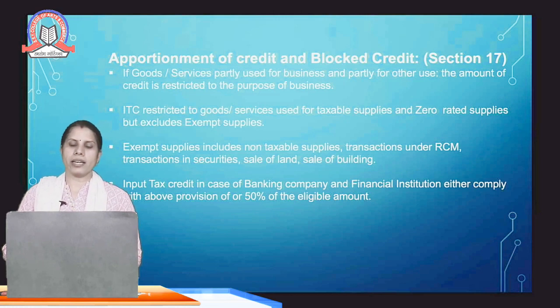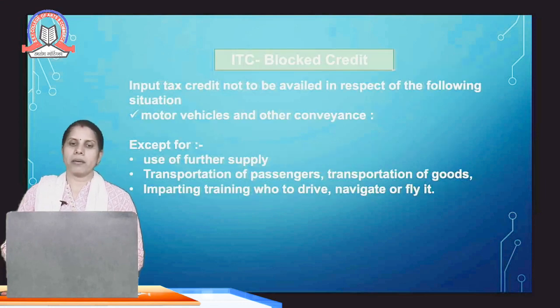Input tax credit in case of banking companies and financial institutions: they either comply with the above provision or claim 50% of the eligible amount. So in case of banking services, 50% of the eligible amount can be claimed as ITC. Then ITC blocked credit, that is those supplies on which the ITC is not available.